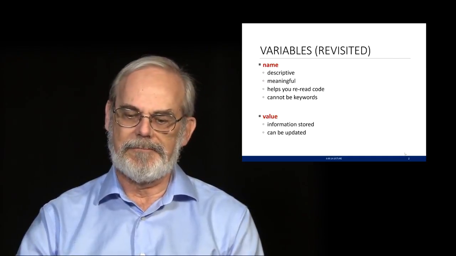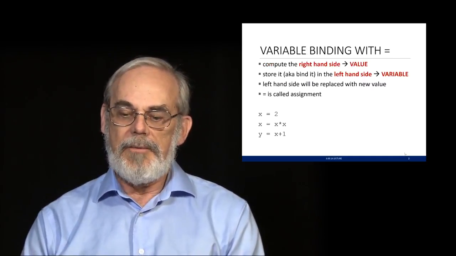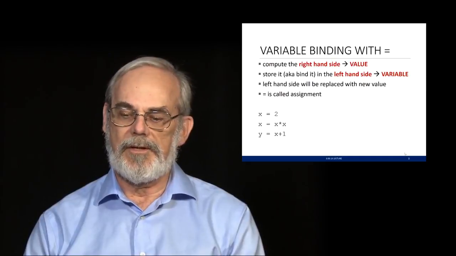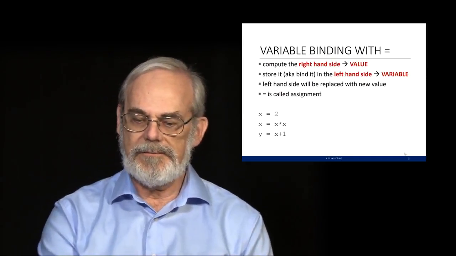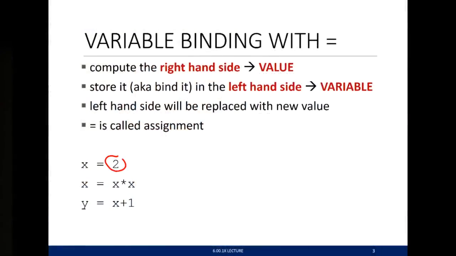another assignment statement. The way we did it, just to remind you, was we compute the right-hand side of the expression. For example, here, the value associated with 2 is just the int 2. We then store it, sometimes we refer to that as bind it, to the left-hand side, which is the variable name. That creates a binding off in the machine of x associated with 2.